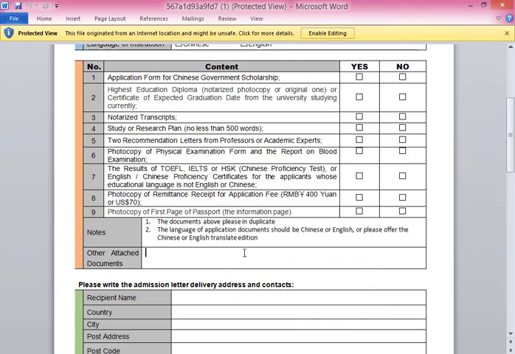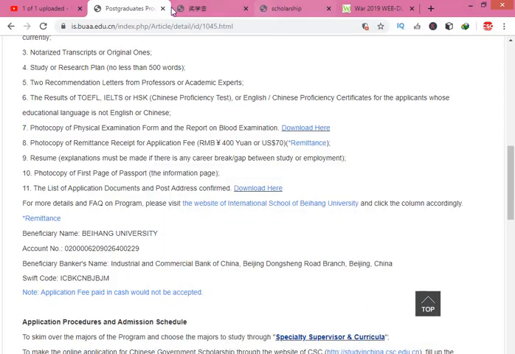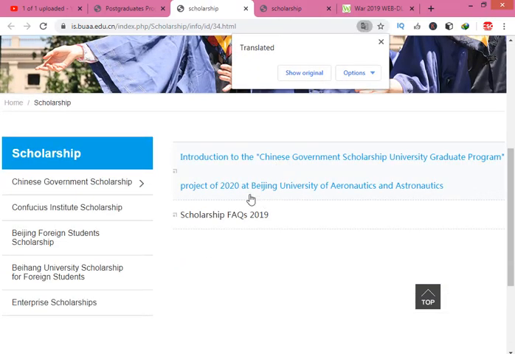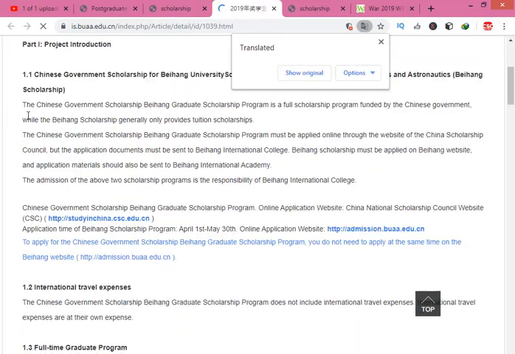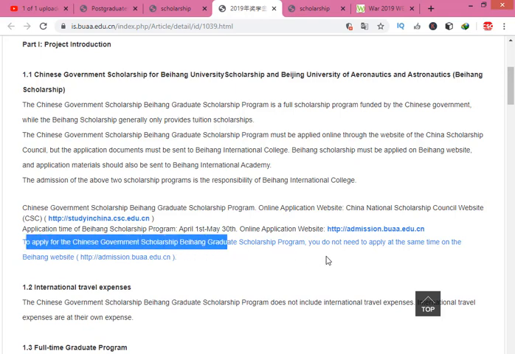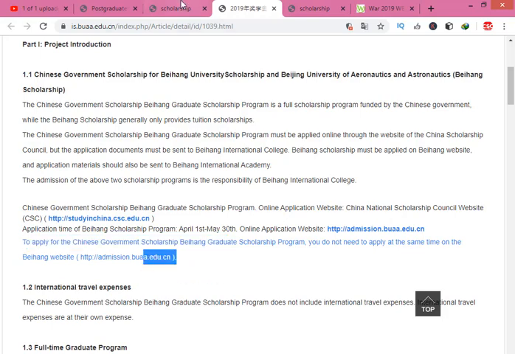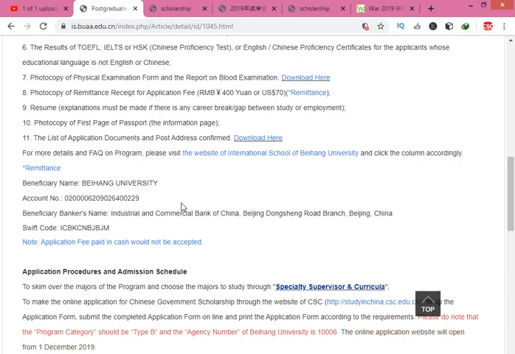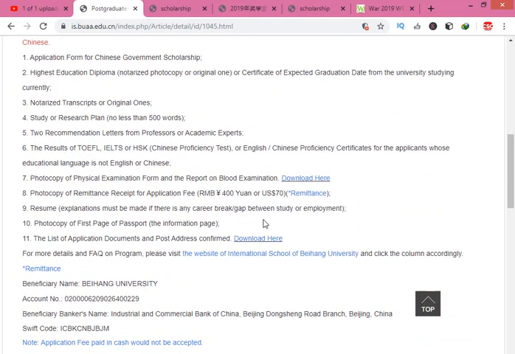Now, this is the frequently asked questions section. You can click on one of them and check the questions that students asked. They also mention that when you apply for the Chinese government scholarship, you don't apply at the same time on the Beihang University website. You just fill in the online CSC application form on the CSC portal. Don't fill in the university portal form, but documents must also be sent to the university, and you must pay the 400 RMB application fee.